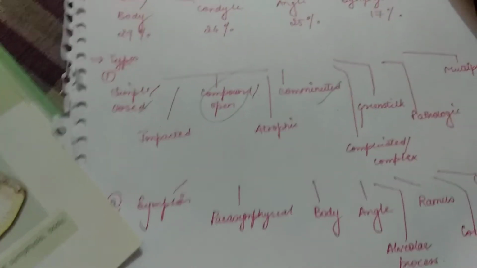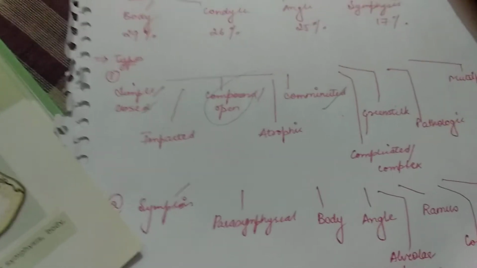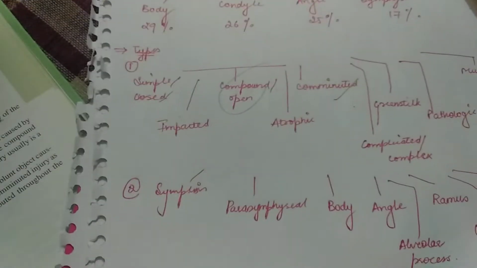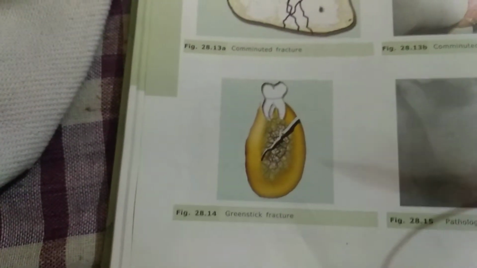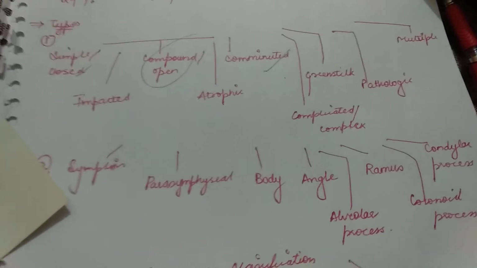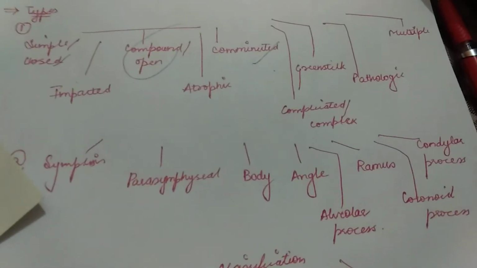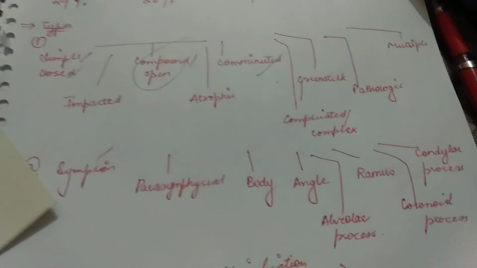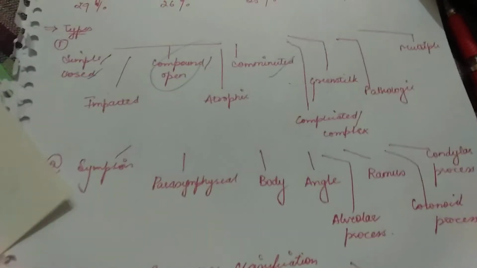The green stick fracture is the one in which one cortex of the bone is broken and the other is bent. One cortex is the outer part, the thick part of the bone. So this one is broken and the other one will be bent. Okay? Green stick fracture is also complete. Then is our pathological fracture. Pathological fracture, similarly, due to any cyst or any tumor present, will cause a fracture of the bone.